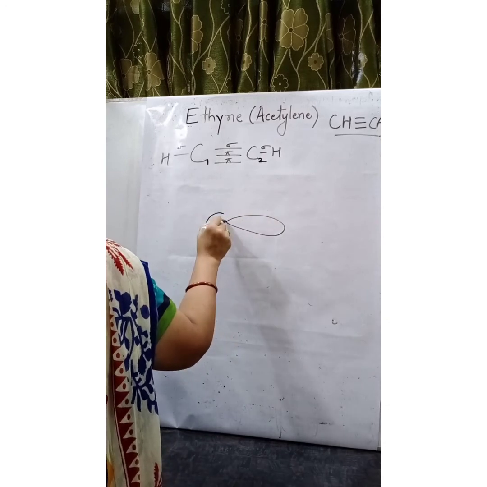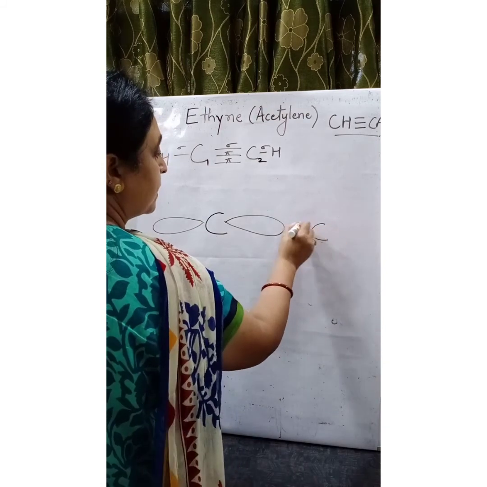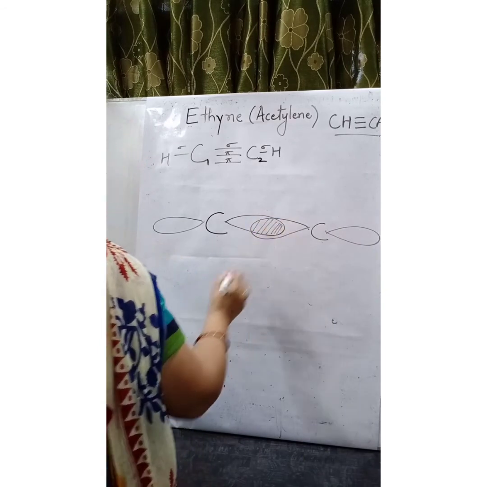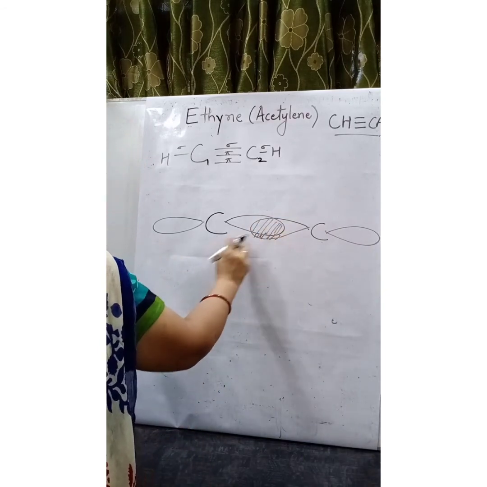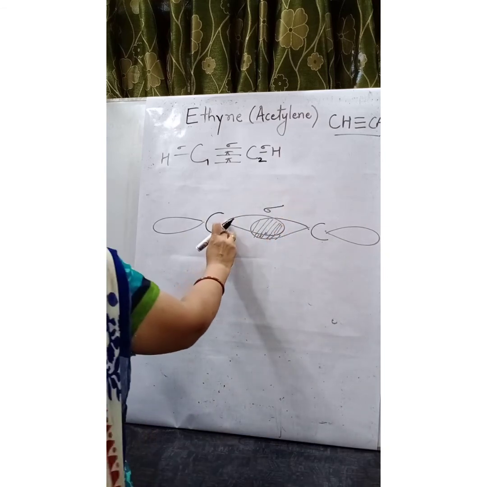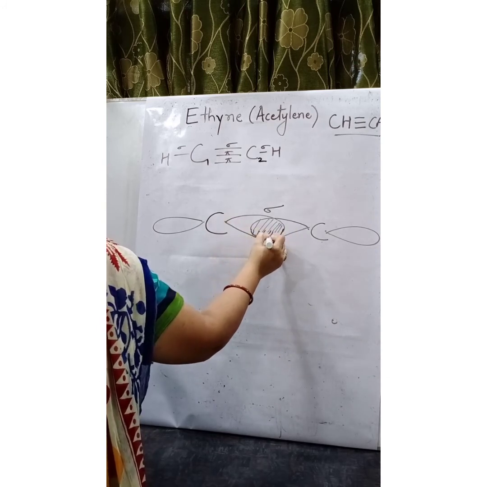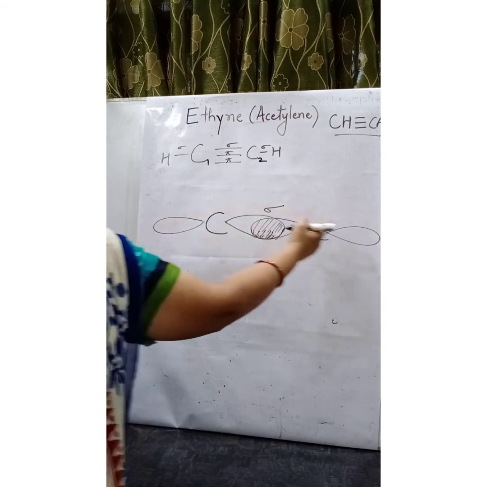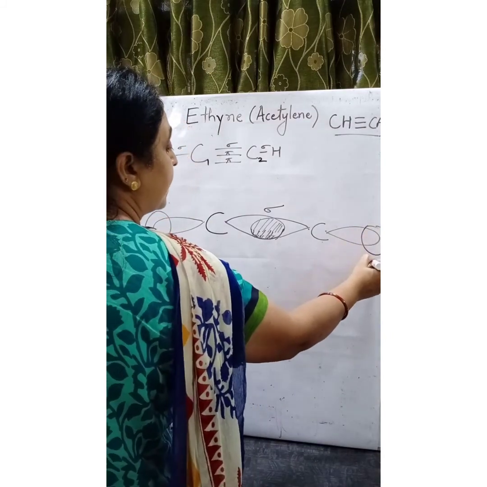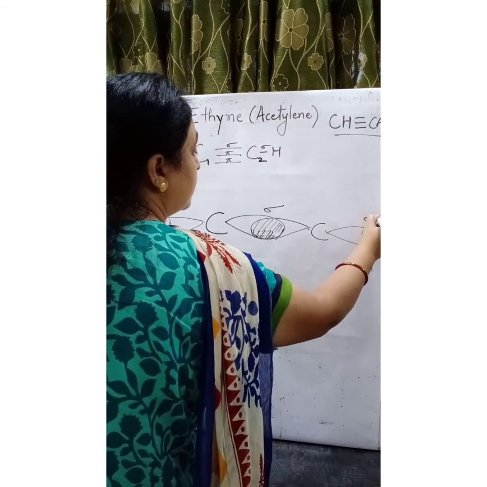This is the shape of sp hybrid orbital. So the sp hybrid orbital of each carbon overlap, resulting in the formation of carbon-carbon sigma bond. This one each gets overlapped by 1s orbital of hydrogen forming CH sigma bond.